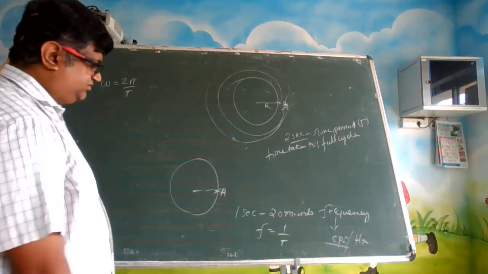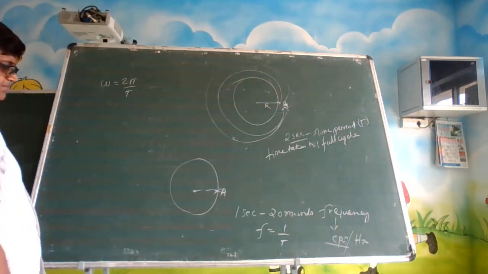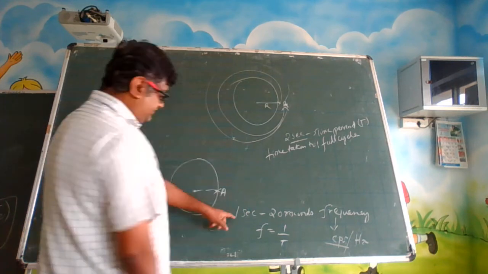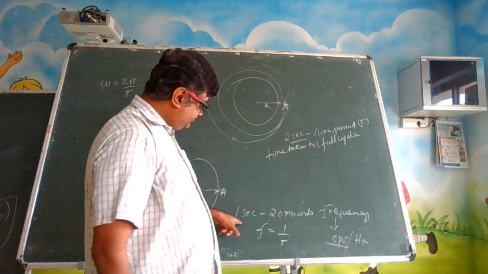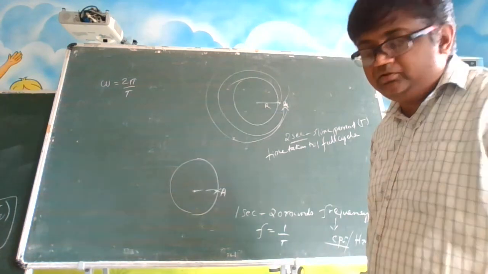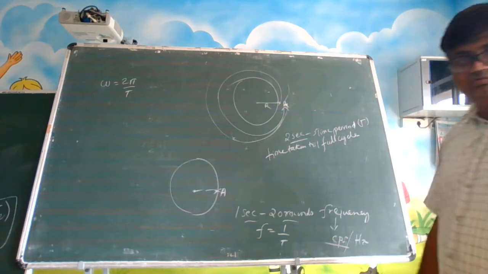What is the meaning of this? Frequency is 1 divided by T. Why are we writing like that? See, take this example. In 1 second, he is completing 20 rounds.